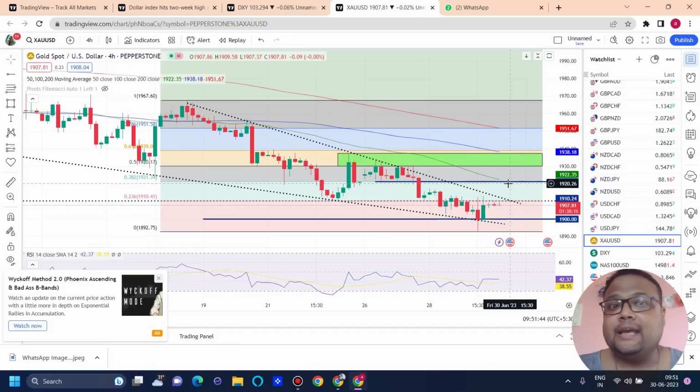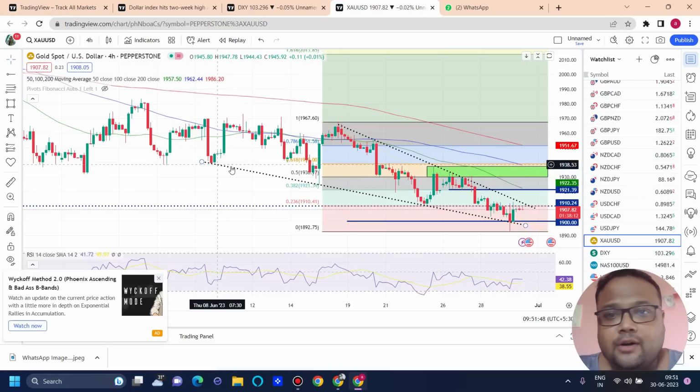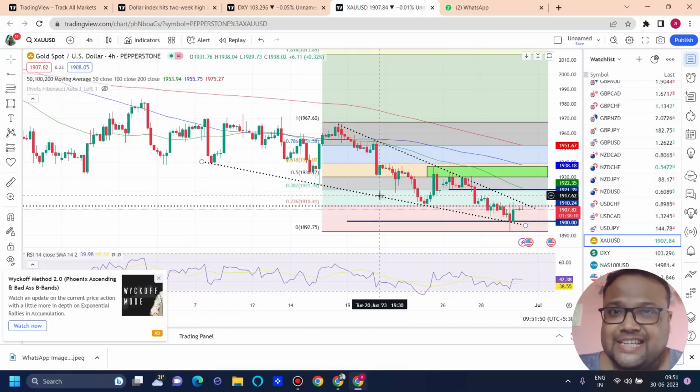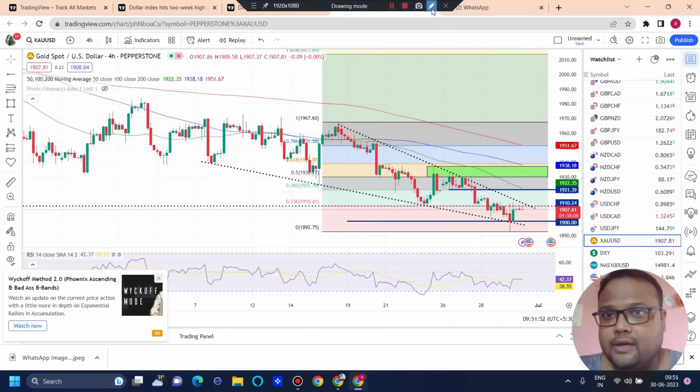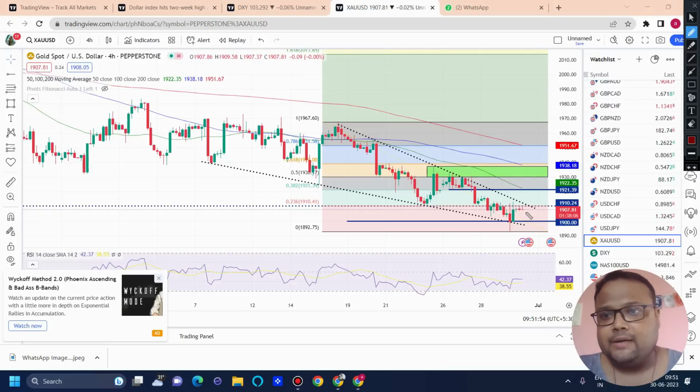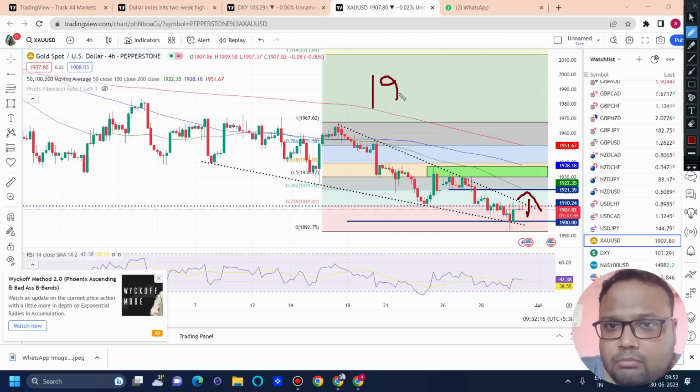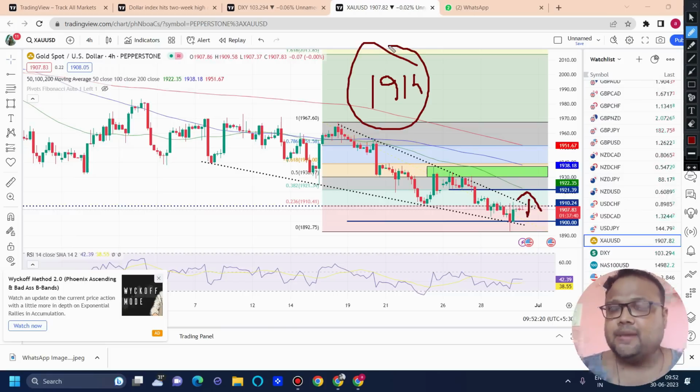There is no clarity about the market right now, and surprisingly, we have a falling wedge also. Falling wedge is a trend reversal pattern. So during the day, if the market shows an upside and starts going up, I won't be surprised. In fact, we can look for a risky buy around the 1914 level. Listen to me carefully, risky buy.